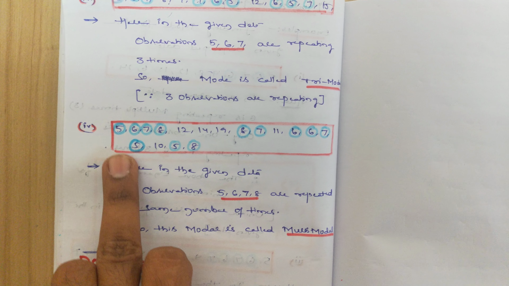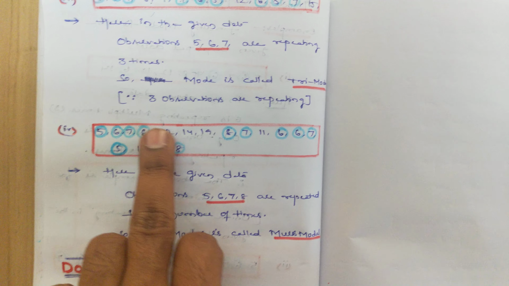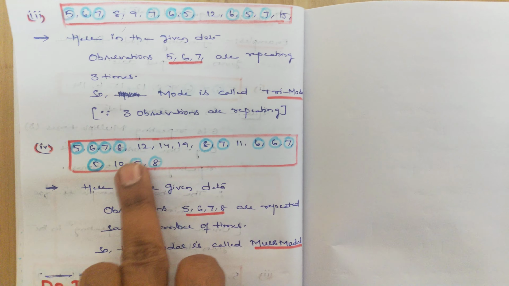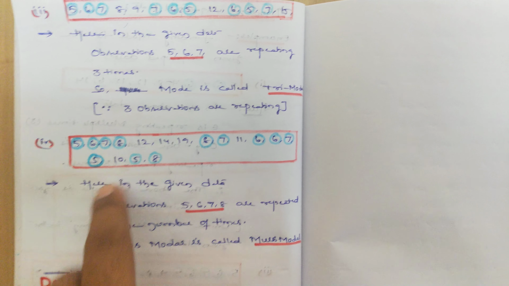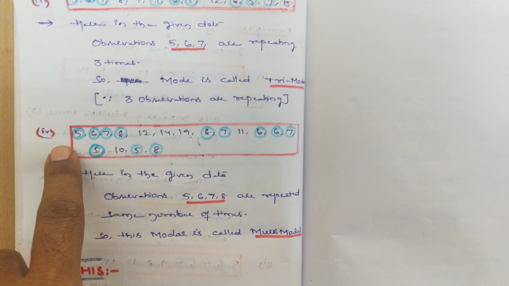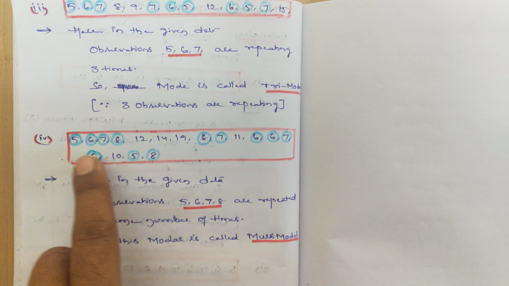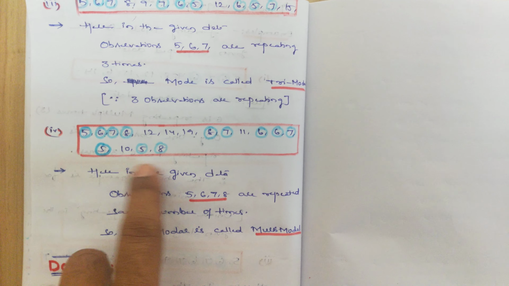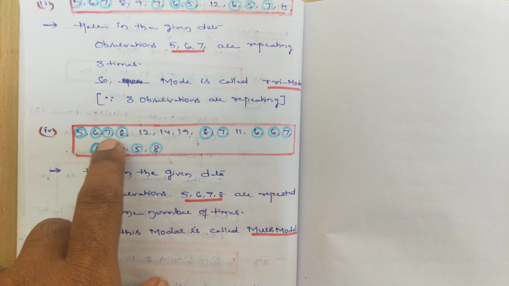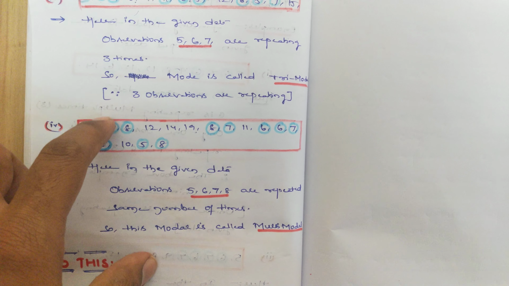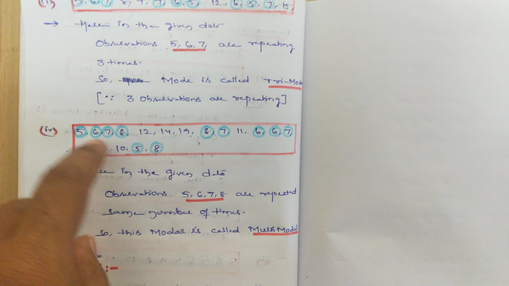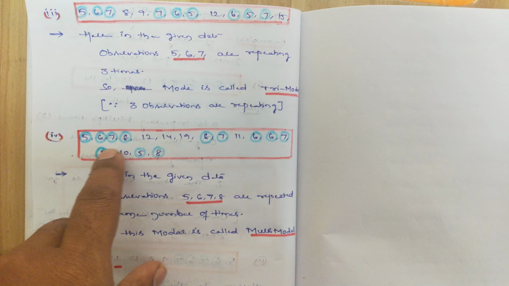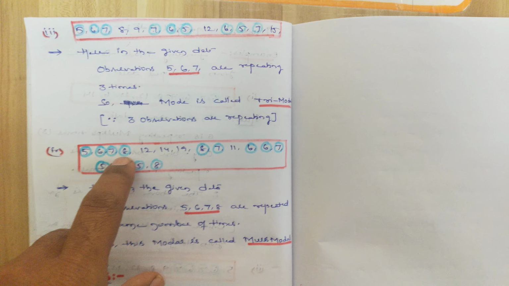Next one. I have given certain data here: 5, 6, 7, 8, 12, 14, 19, 8, 7, 11, and so on. Observe which observation is repeating more times. 5 is repeating 3 times, 6 is repeating 3 times, 7 is repeating 3 times, and 8 is also repeating 3 times. So in the given data, 4 observations, 5, 6, 7 and 8, are repeating 3 times, students. This type of data is called multimodal because more than 3 observations are repeating here.